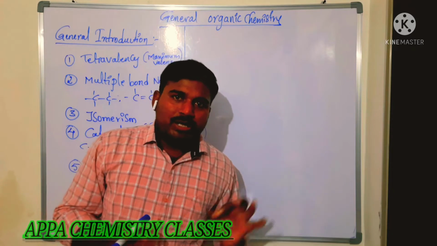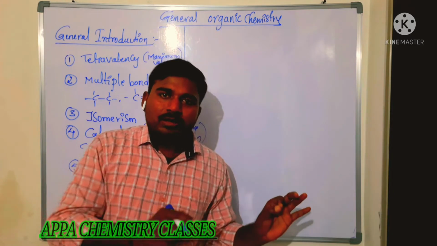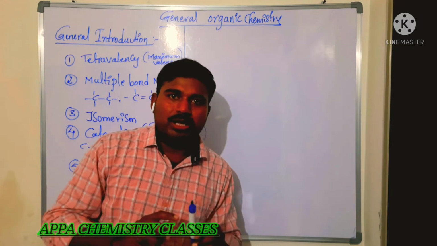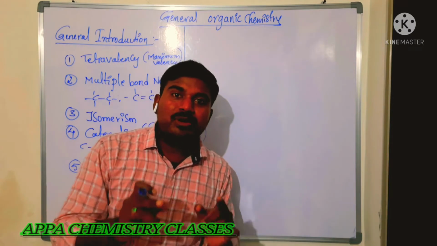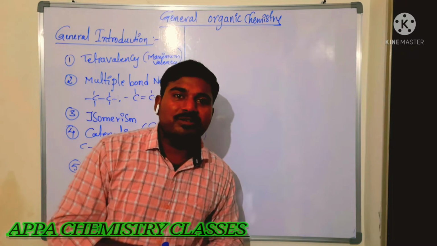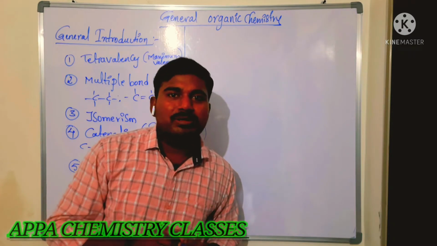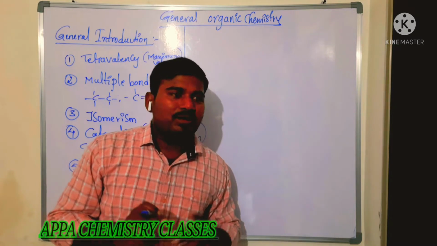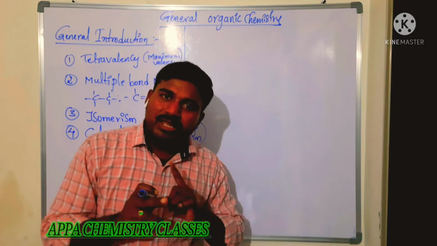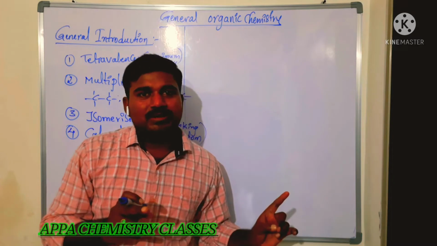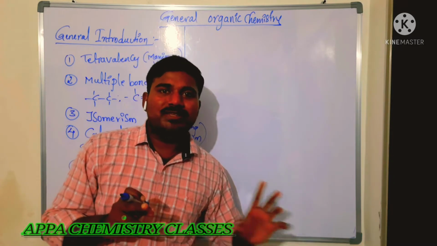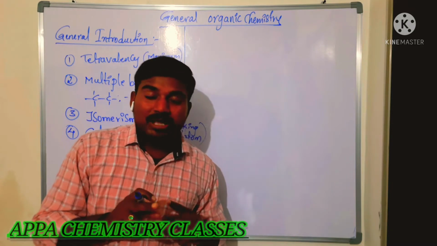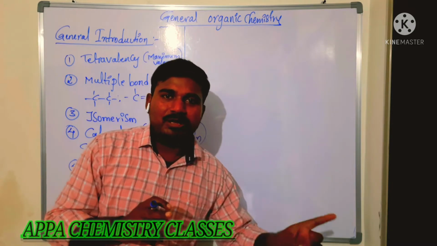Say, for example, we are taking carbon: coal, charcoal, and ink. The main constituent of all these is carbon. Ink contains carbon, charcoal contains carbon, coal contains carbon. All have the same atom; their atomic number is the same, mass number is the same. Their chemical properties are more or less similar.